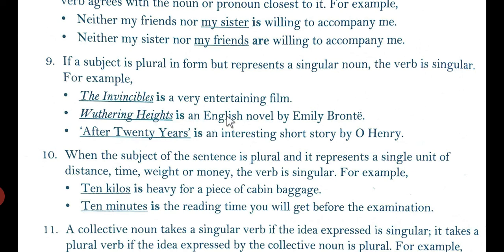Wuthering Heights is an English novel by Emily Bronte. So here Wuthering Heights, so many things are there in that novel, but it is only a book, singular in number, so it requires a singular verb, that is, is. After 20 Years is an interesting short story by O. Henry. So After 20 Years, don't get confused with that. It's only a short story. It is a book. It is singular in number, so it requires a singular verb, that is, is.